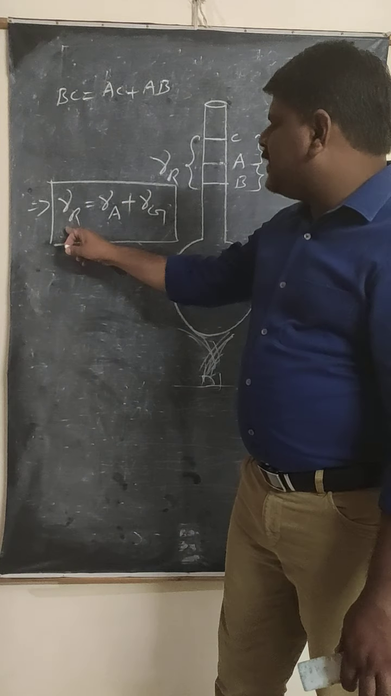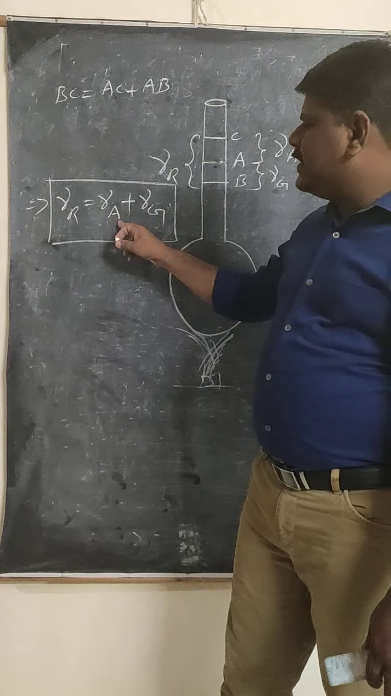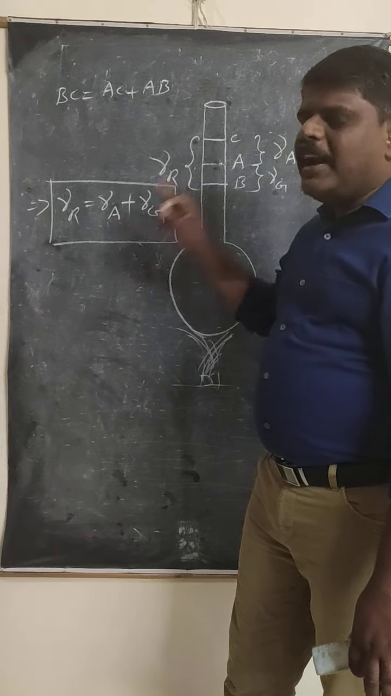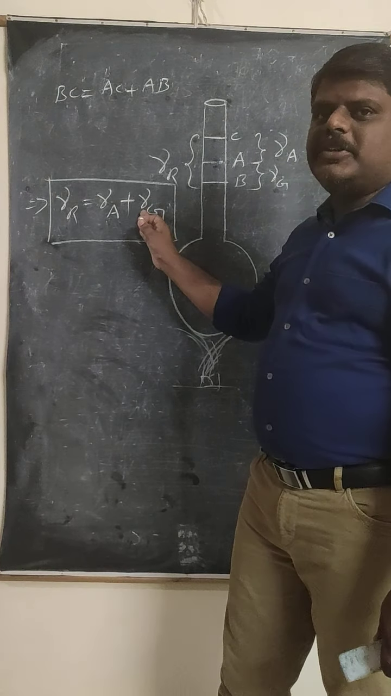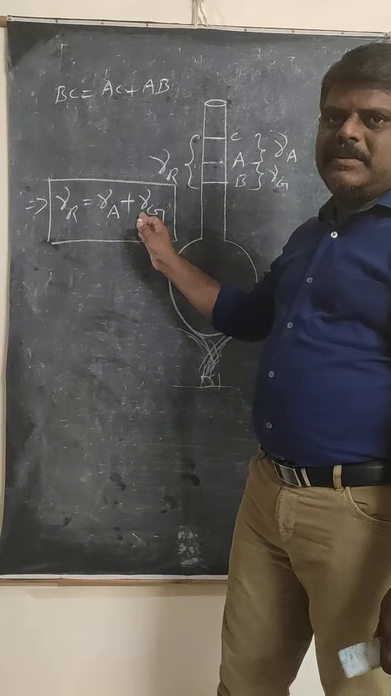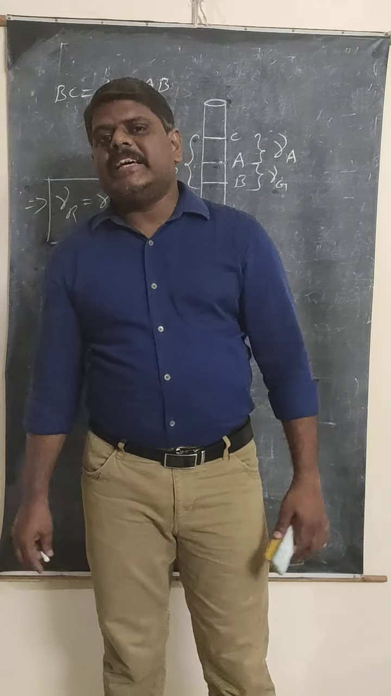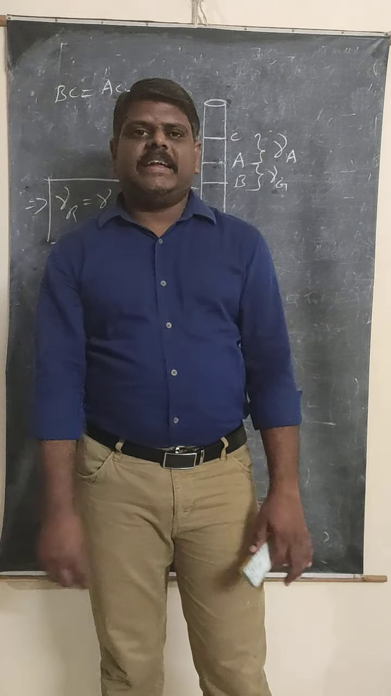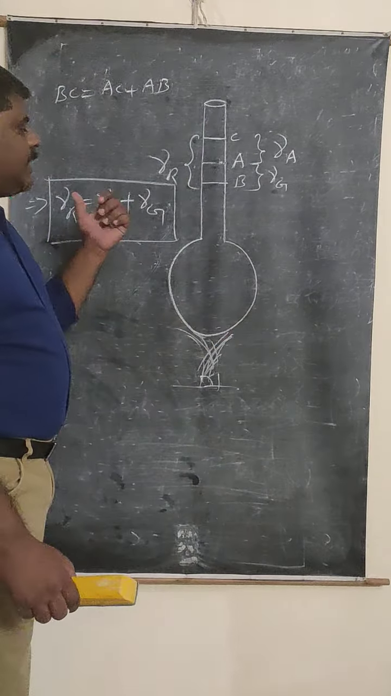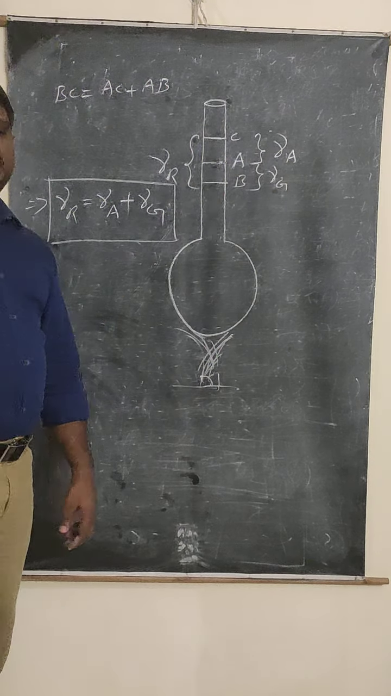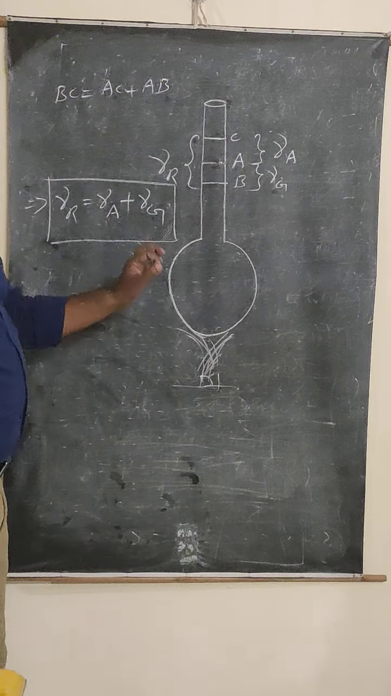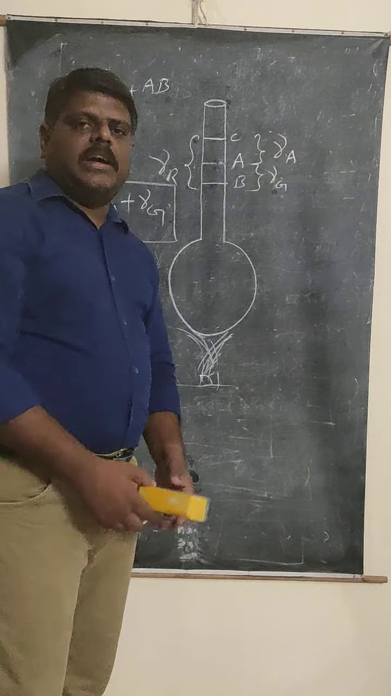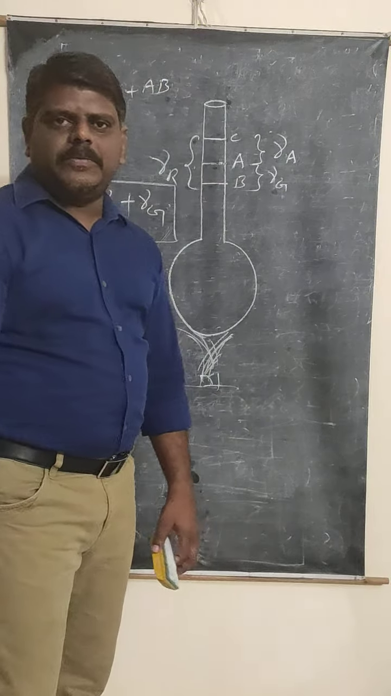One is the real expansion, another one is the apparent expansion, and gamma G represents the volume coefficient of glass. These two belong to the liquid, and this one belongs to the flask. Remember that the apparent expansion will depend on the expansion of the container, but the real expansion does not depend on the container expansion itself. And always real expansion is greater than the apparent expansion. Gamma R is equal to gamma A plus gamma G. The relation is very important for solving problems, both for PU and for the competitive part.